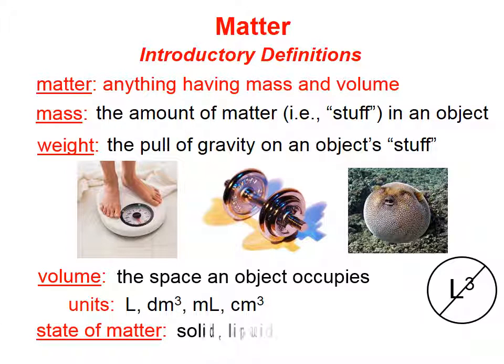And when we use the term state of matter, we mean, is it a solid, or is it a liquid, or is it a gas? Now, there is a fourth state of matter called plasma, but we're not going to dwell on that in these lessons.